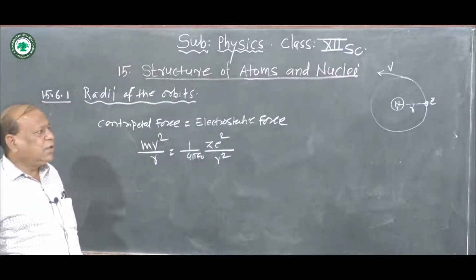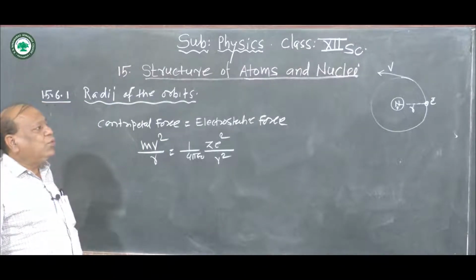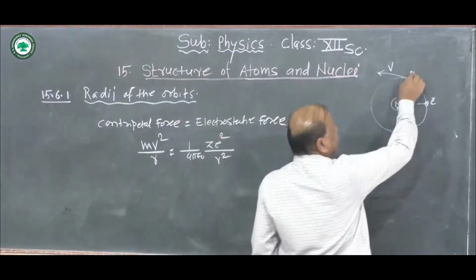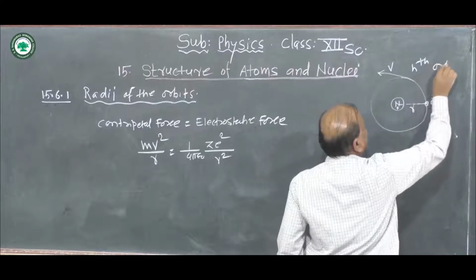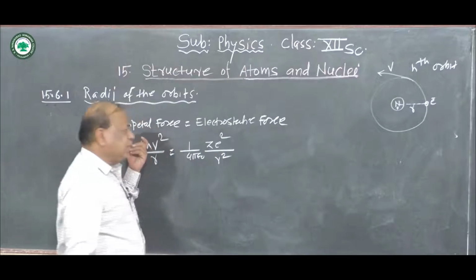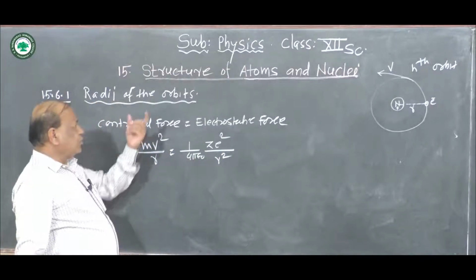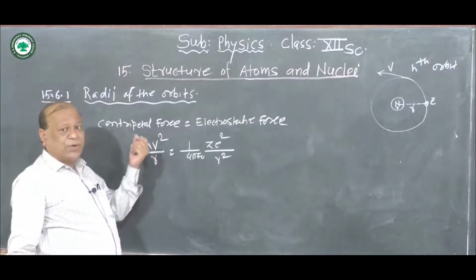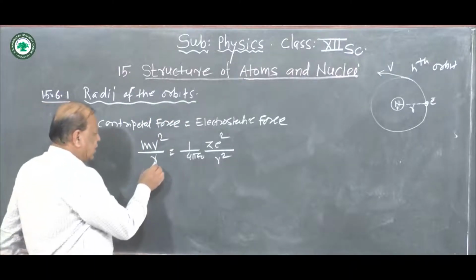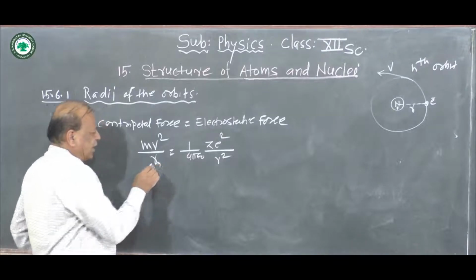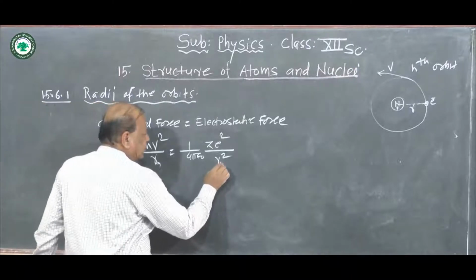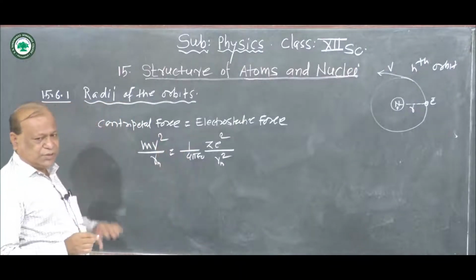Now for simplicity, we consider the nth orbit here. This is the nth orbit. Then m is the mass of the electron in the nth orbit, v is the velocity of the electron in the nth orbit, and Rn is the radius of the nth orbit. Therefore this equation becomes like this.